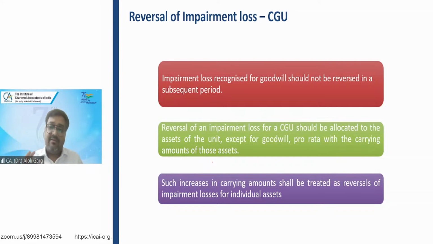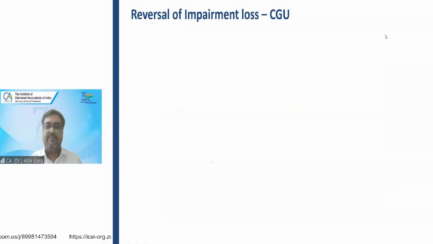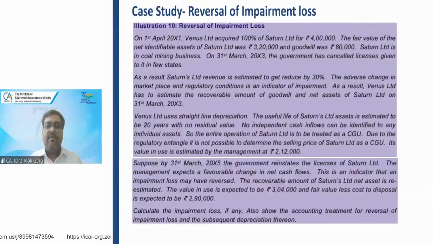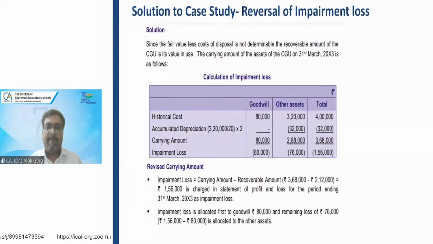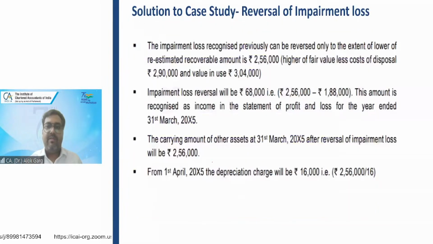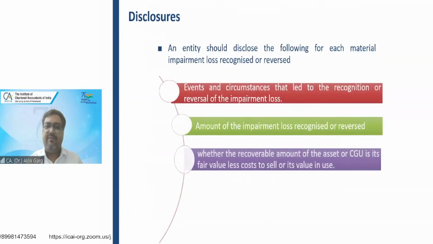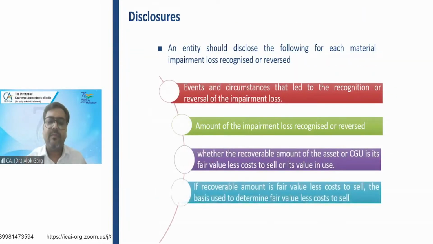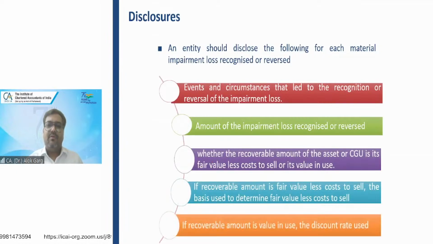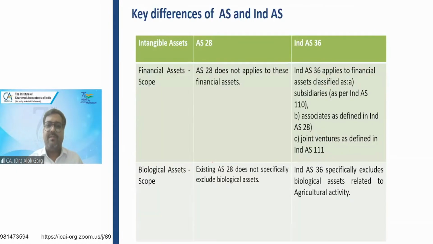But other than that, it can be reversed to the other assets. So this is the reversal of impairment loss example which we have discussed in detail. The figures are there, friends. So not relevant from the examination perspective.